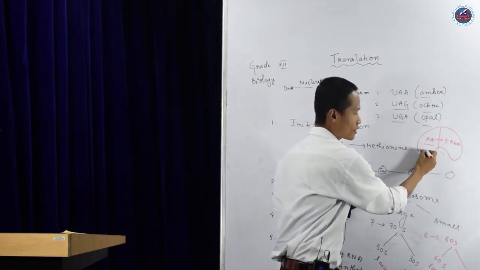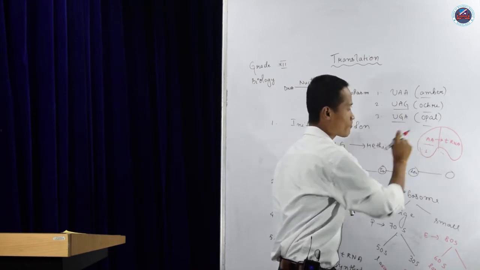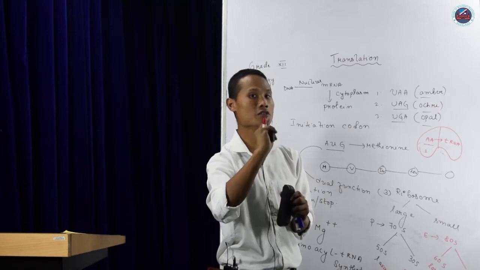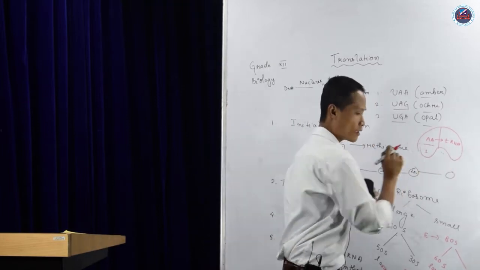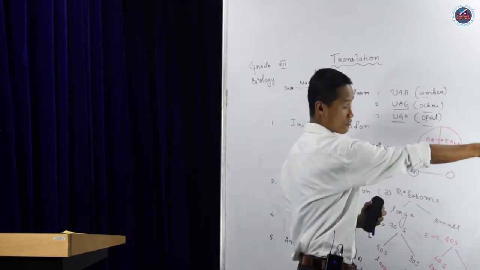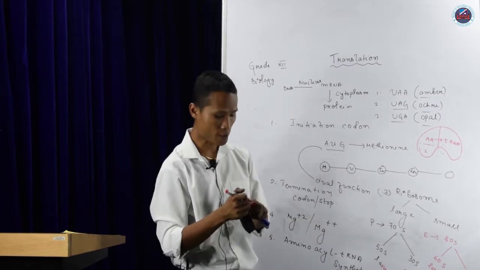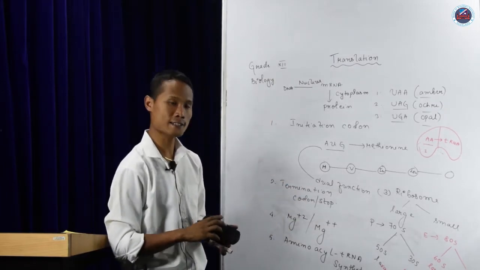One subunit is for the amino acids, for their activation. And the second is for the tRNA, where the tRNA will go and bind, and then the amino acid is transferred to the tRNA with the help of aminoacyl tRNA synthetase.